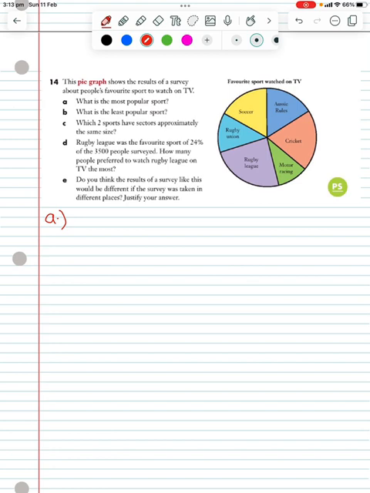Now, you can just eyeball this, so look at it and decide which is the biggest segment. You can also use a protractor, and that would give you the exact size of the segment. But we're just going to eyeball this one for now. So when I'm looking at it, I would say rugby league has the biggest segment. So for A, I'm going to say rugby league.